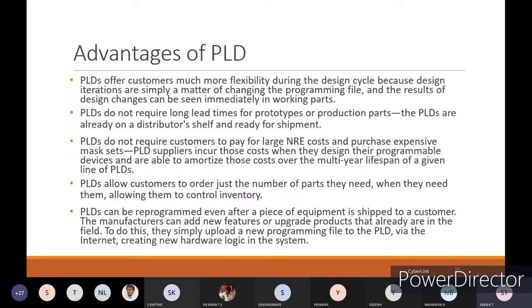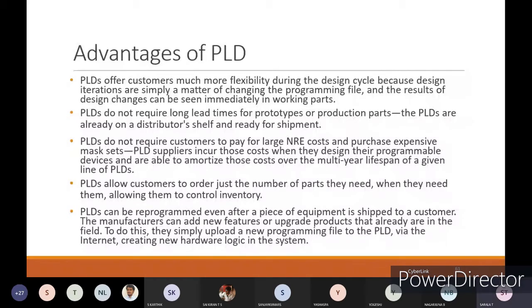Advantages of PLDs you can see here. PLDs offer customers much more flexibility during the design cycle because design iterations are simply a matter of changing the programming file, and the result of design changes can be immediately seen in a working part.